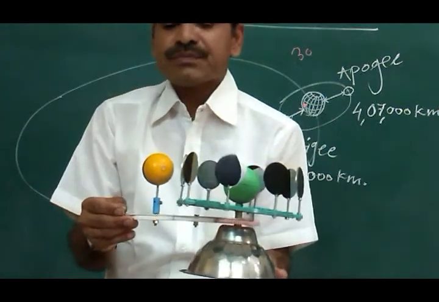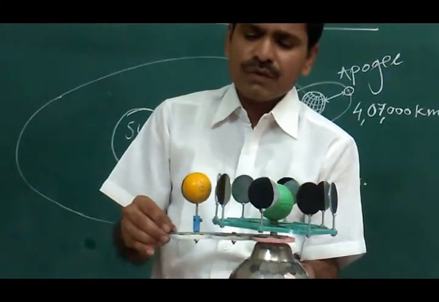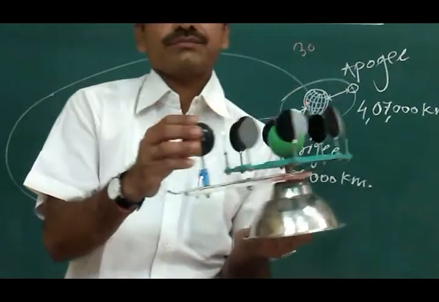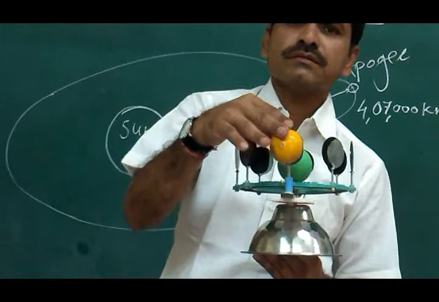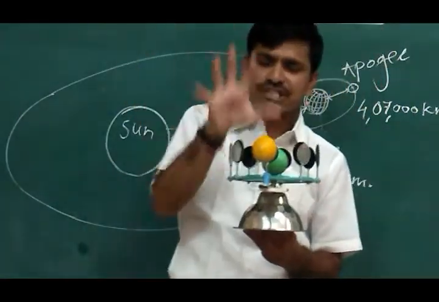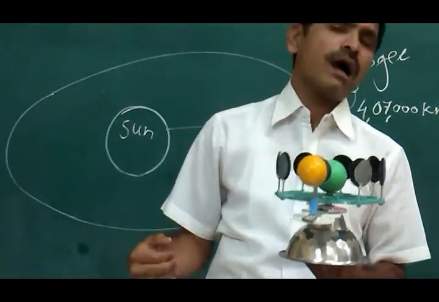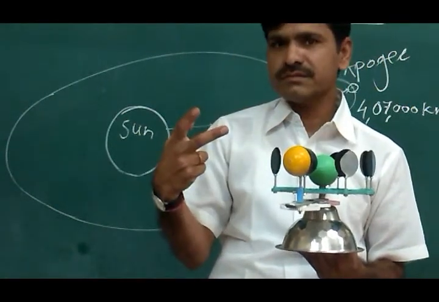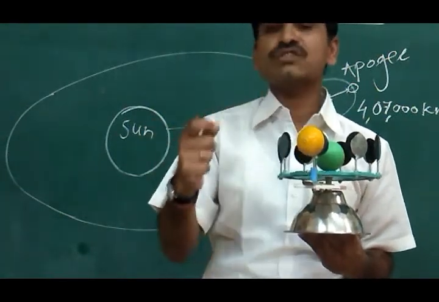Again, next, 70% of the moon will be visible to us. When it comes here, 100% of the moon will be visible to us. It means the moon is like a disc. In Marathi, we call it Purnima. It means there are two phases in the month, Amavasya and Purnima.